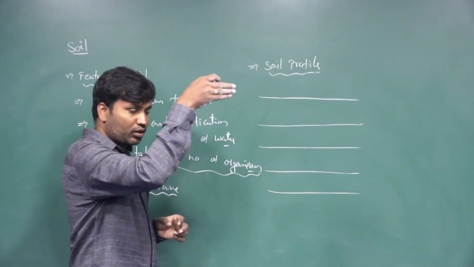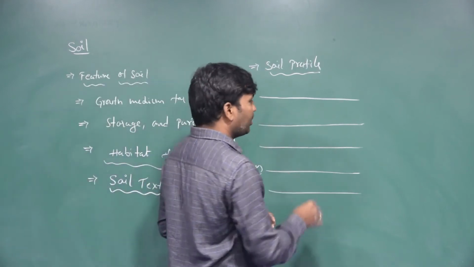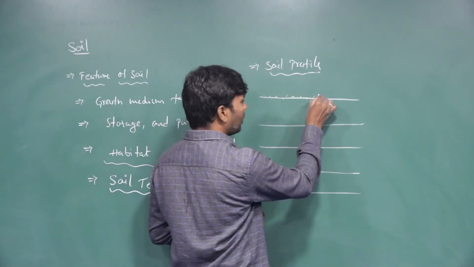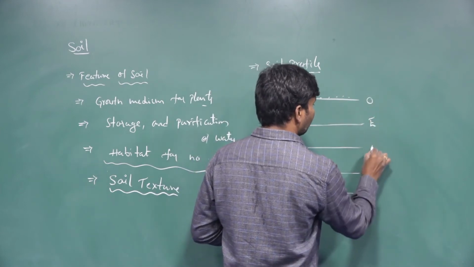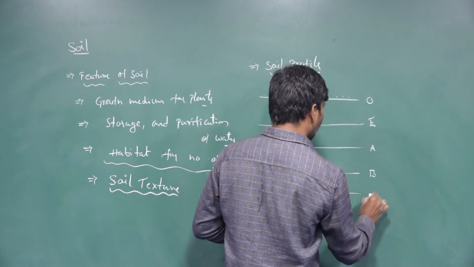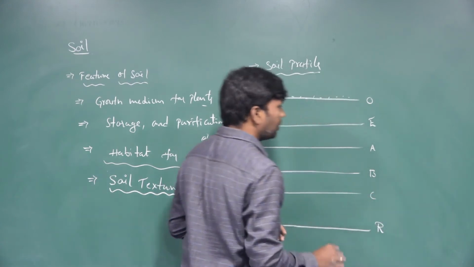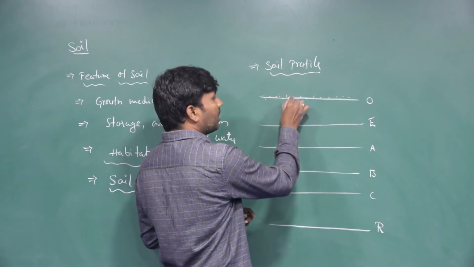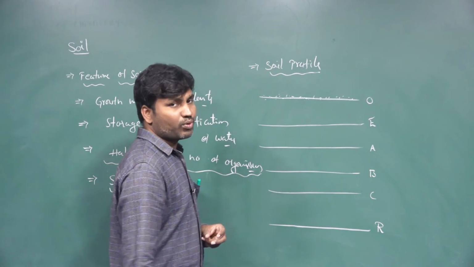Going horizontally, different layers are present in the soil, for example O, E, A, B, C and R. Like this, a number of layers are present in the soil profile.